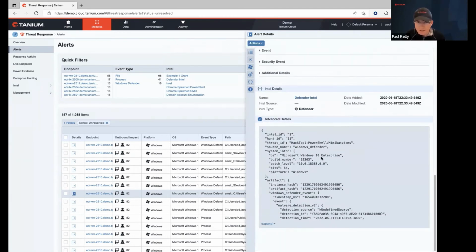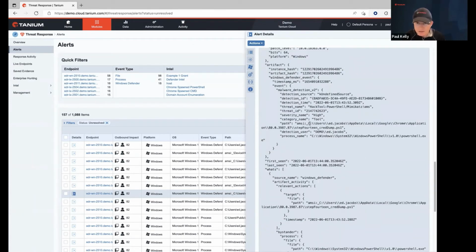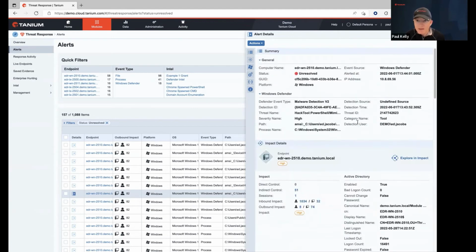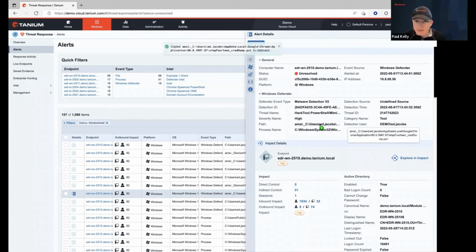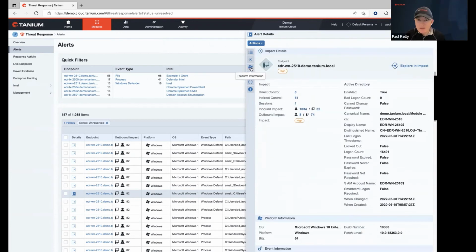And I also like to copy the... well, you can actually do it right down here. You can scroll through the advanced details and expand this and look at the detection alert details and actually pull the full path. There's a couple places where you can do it. That's one place that you can do it. And then it's also going to be right up here. So I'm going to click right there and copy it. And I see AMSI in front of that path as well there, telling us that this came from the Antimalware Scan Interface of Windows, checking for badness in scripts. That's absolutely right. Yeah, good point and good call out.